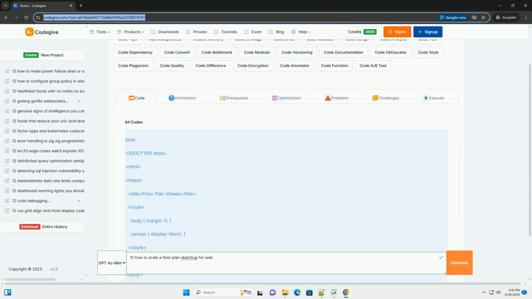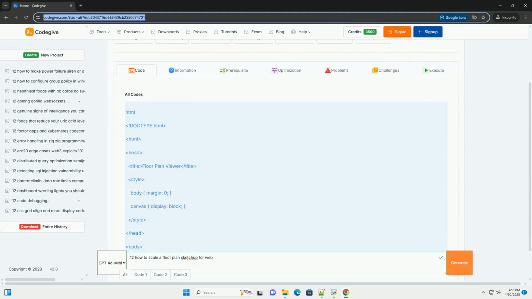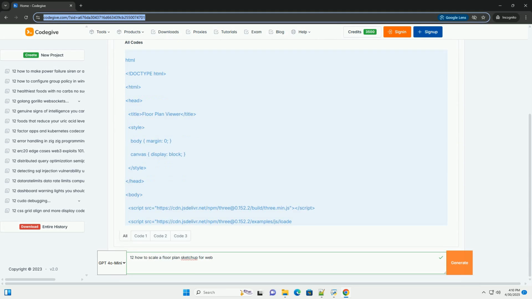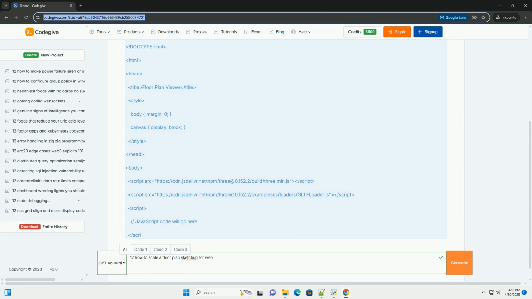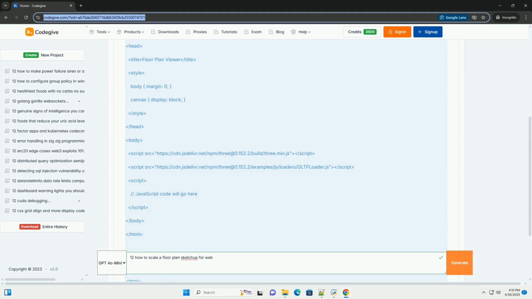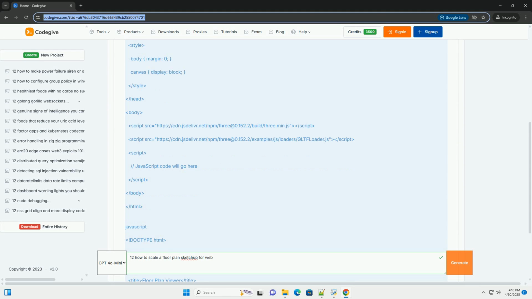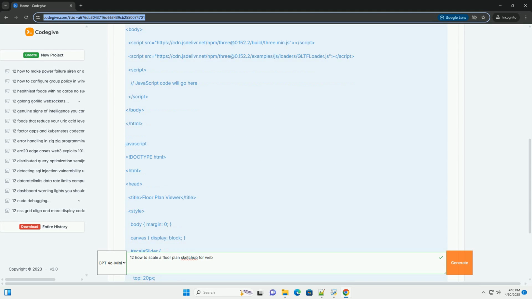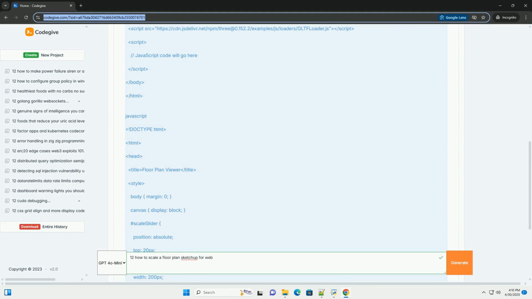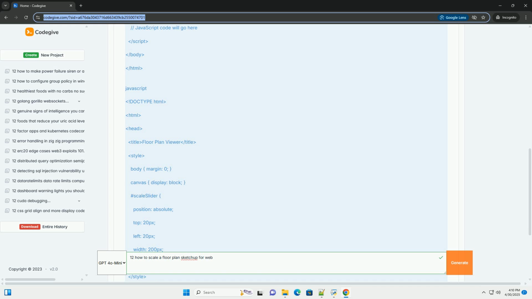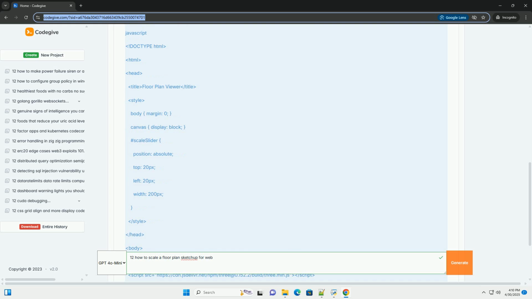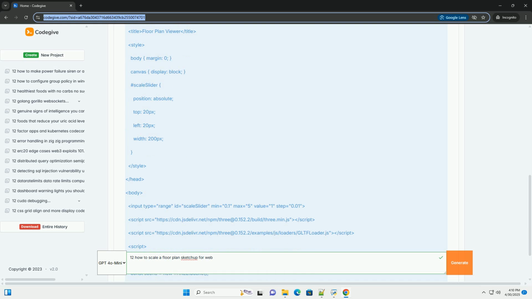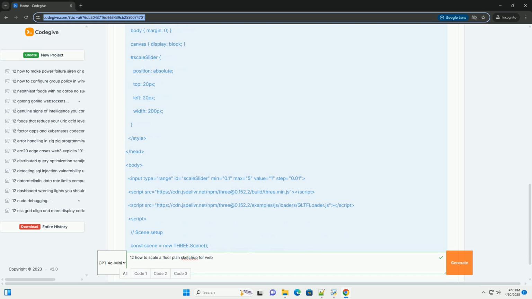OK, let's delve into scaling a floor plan in SketchUp for web, focusing on techniques applicable for interactive web experiences. This tutorial will be comprehensive, covering SketchUp modeling practices, export considerations, and basic JavaScript/three.js implementation to illustrate how you might scale and manipulate the floor plan dynamically on a web page. SketchUp modeling best practices for web deployment.